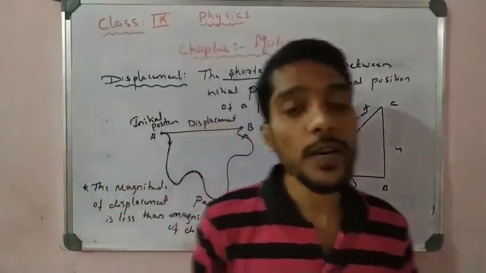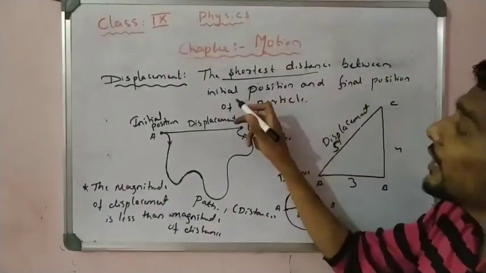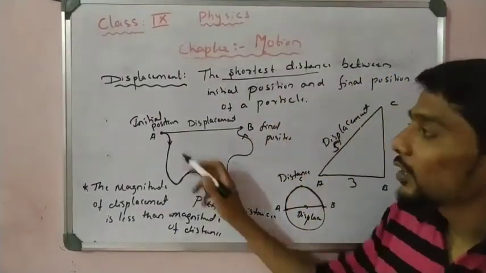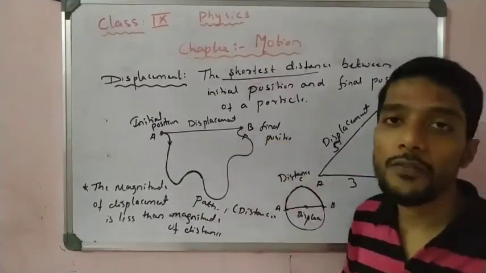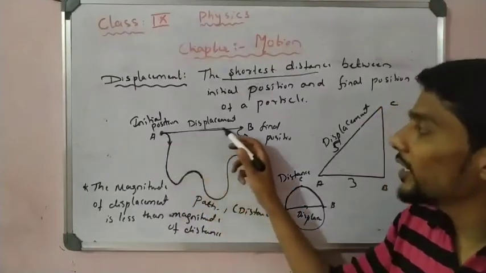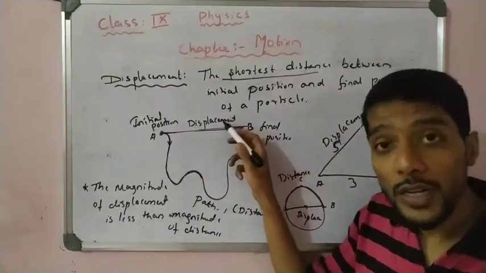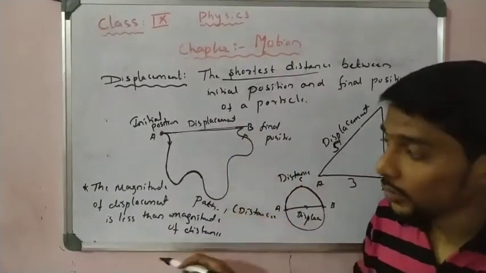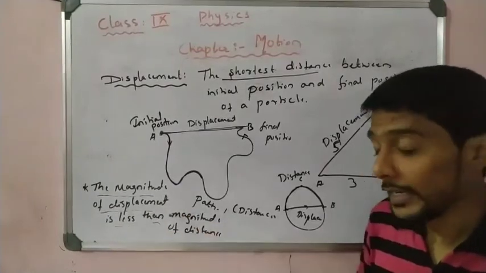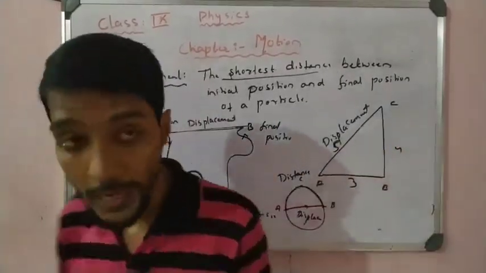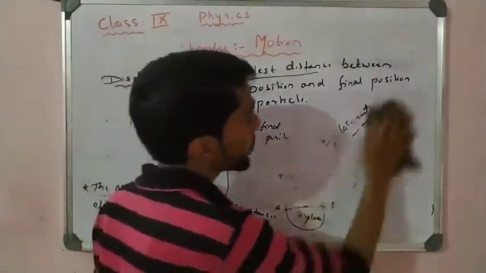So what is displacement? Displacement is the shortest distance between the initial and the final position of a particle. The starting point is the initial position, and the ending point is the final position. The distance between initial and final position is called a displacement, and the displacement is always shorter than the actual distance. The magnitude of displacement is less than the magnitude of the distance. That is very important, you have to remember, right? So this is, students, about the displacement.